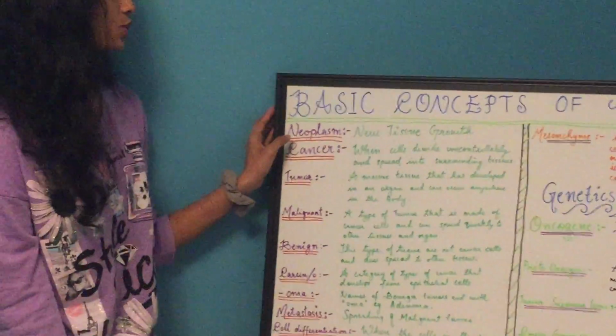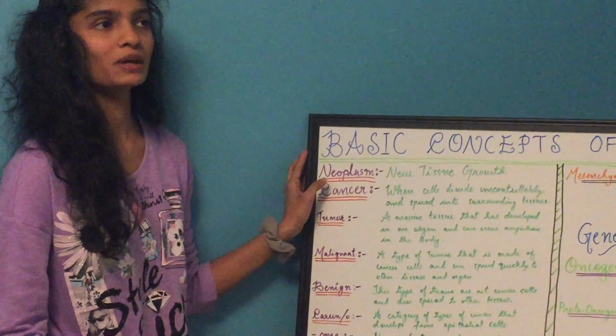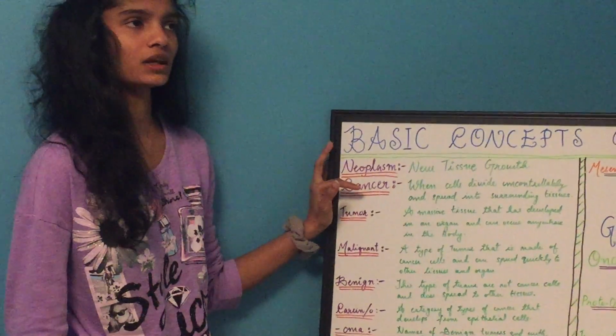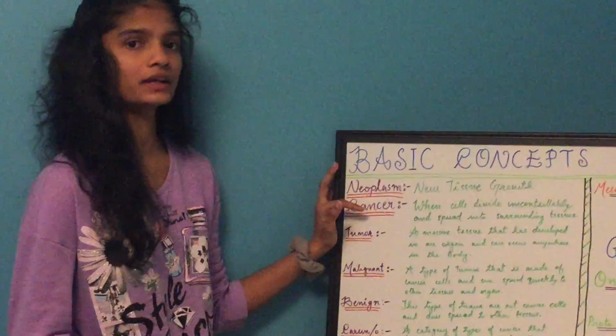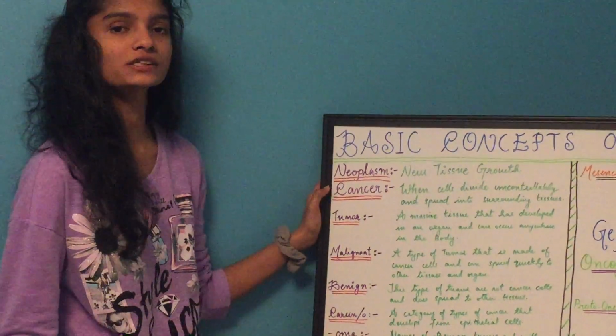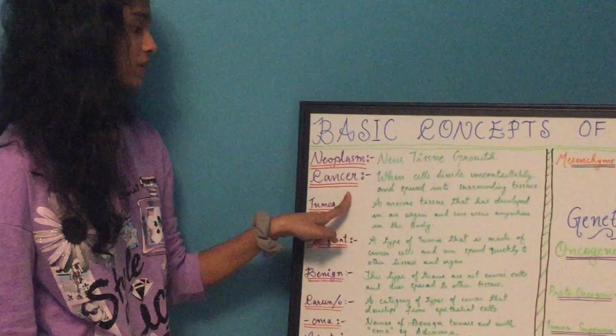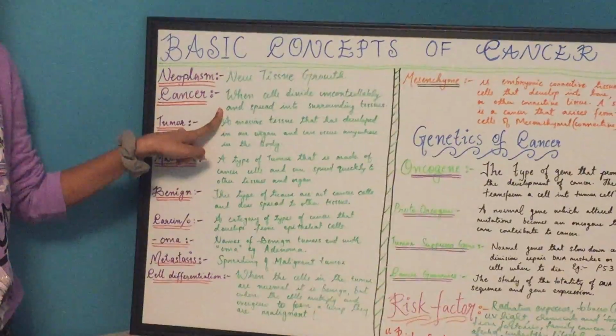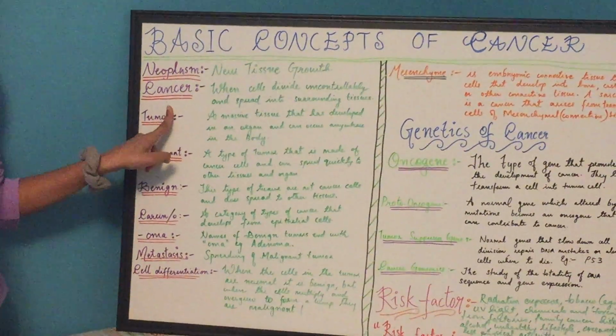So the first term is neoplasm, and it is basically new tissue growth. It is abnormal and it can be divided into malignant and benign. I'll talk about it later, but neoplasm is new tissue growth. Second one is cancer. When cells divide uncontrollably and spread into surrounding tissues, it is known as cancer.